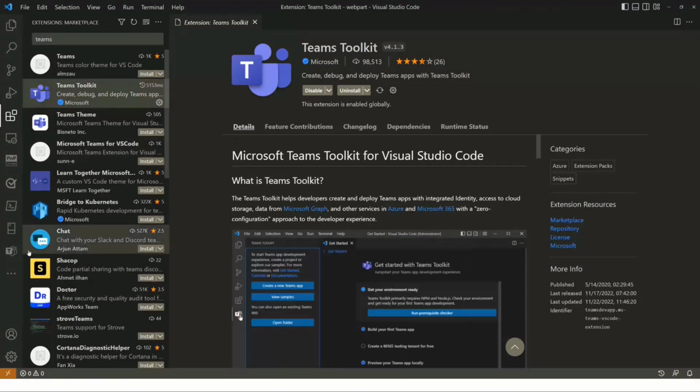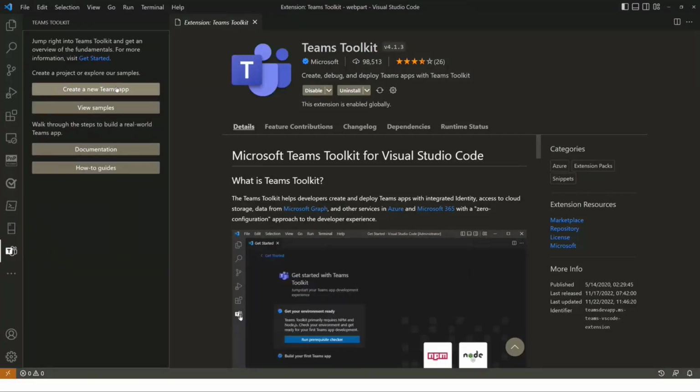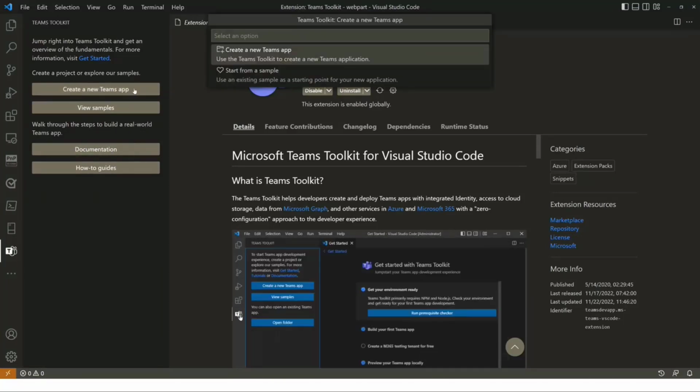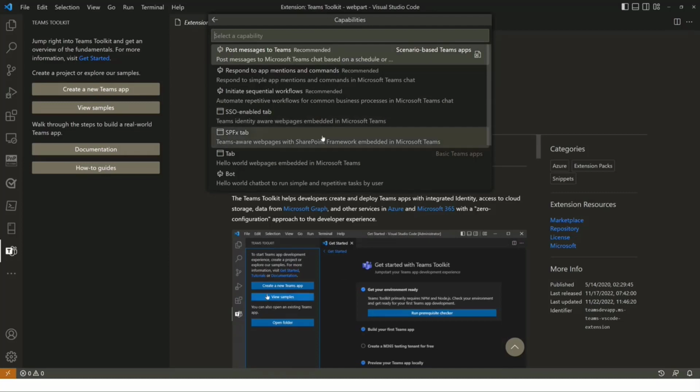Now, when I start using the Teams Toolkit, I'm going to choose create a new Teams application. I can also start from samples, which is really cool. I can go to documentation and how-to guides as well. Let me start with Teams Toolkit. I'm going to create a new Teams application. This is a bit of a confusing thing from a terminology perspective, which we're looking into getting adjusted.